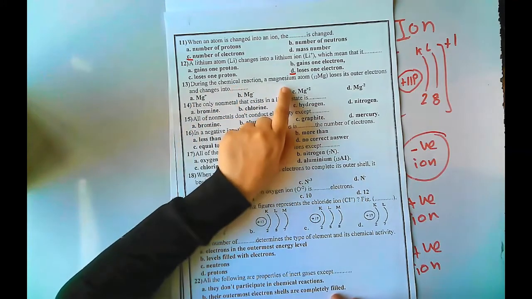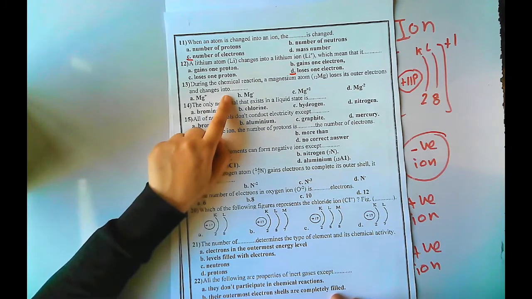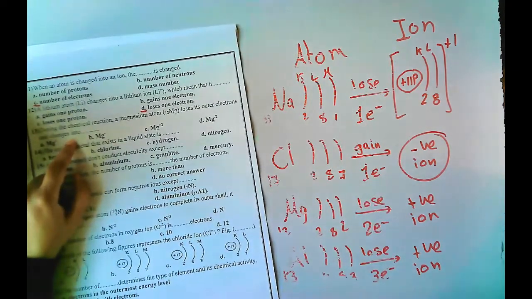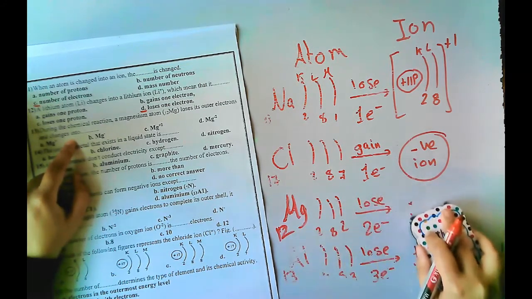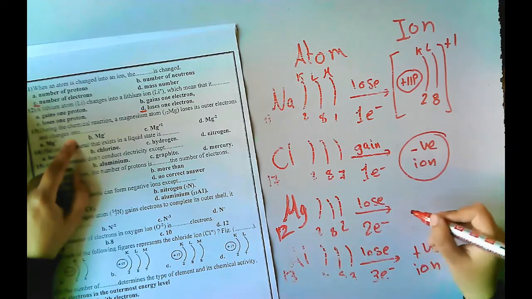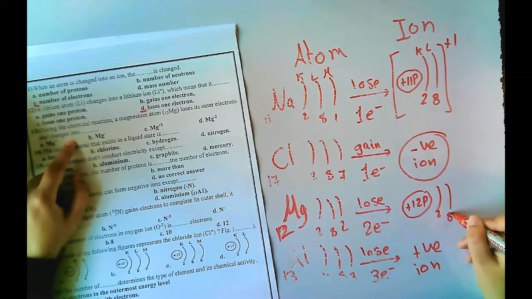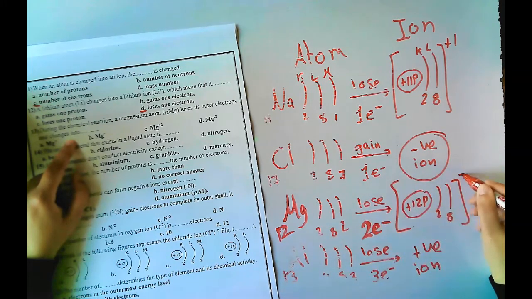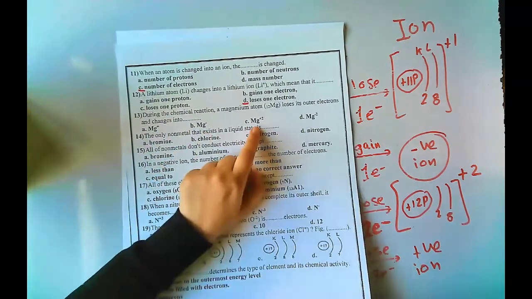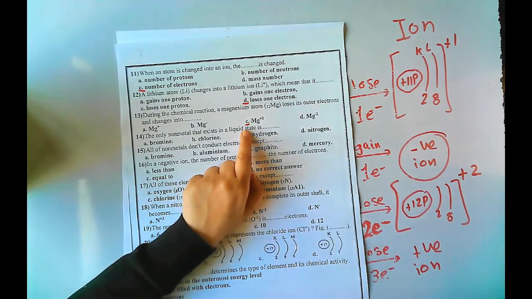During a chemical reaction, magnesium Mg 12 loses its outermost electron and changes into magnesium ion. It has 12 positive protons. They will not change, and it will be 2, 8. It loses 2 electrons, and because it loses 2 electrons, it will have 2 positive charge. So it will be magnesium +2, because it loses 2 electrons.